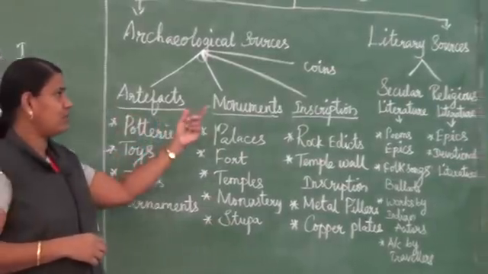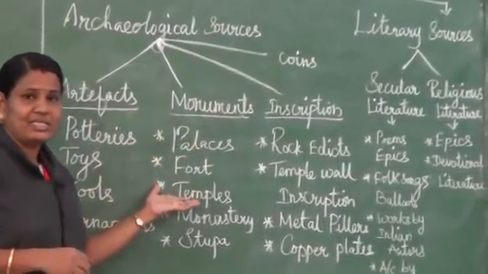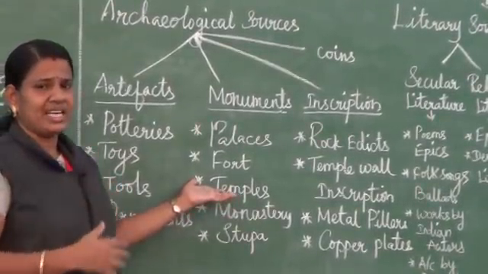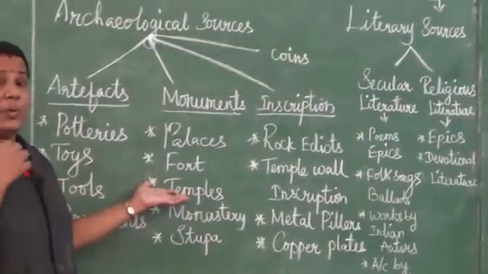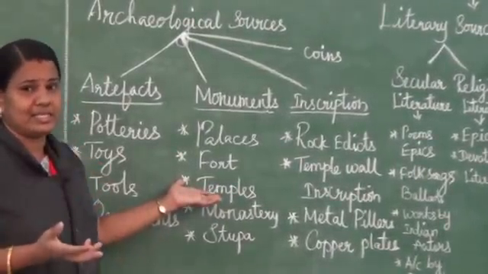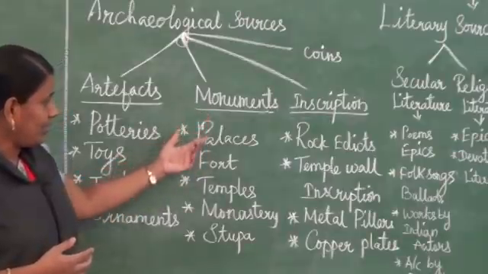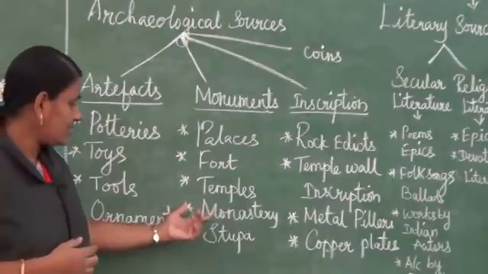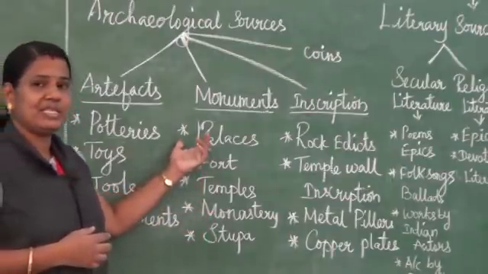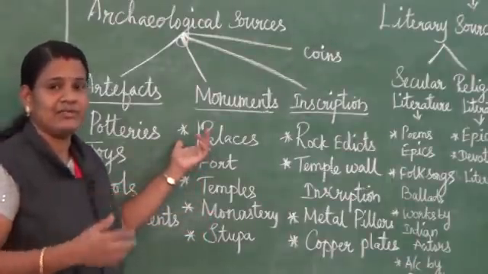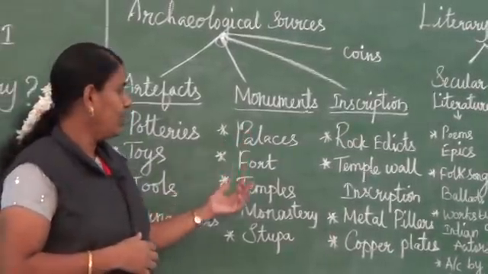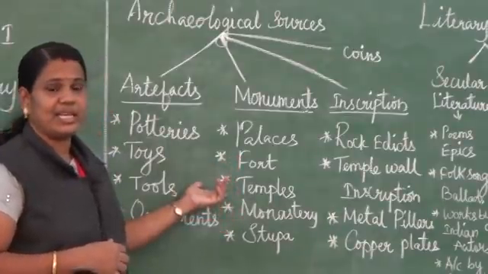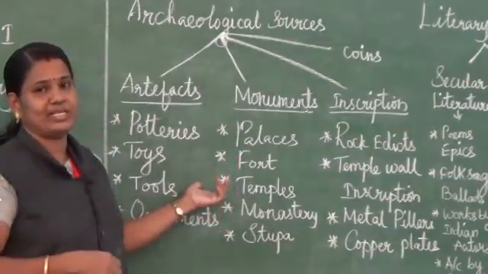The second one is monuments. These monuments show the prehistory people's activities in the ancient periods, how they lived and what things they did. Monuments include palaces, forts, temples, monasteries, stupas. For palaces, if we take Bangalore, we can see the famous palace there. Then the fort, the Red Fort, is very important in the country. Temples, if we see in the south, we can see so many temples.